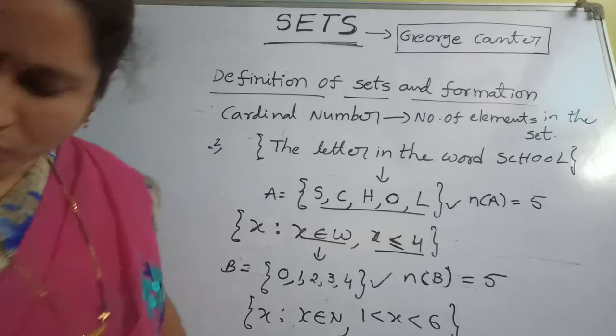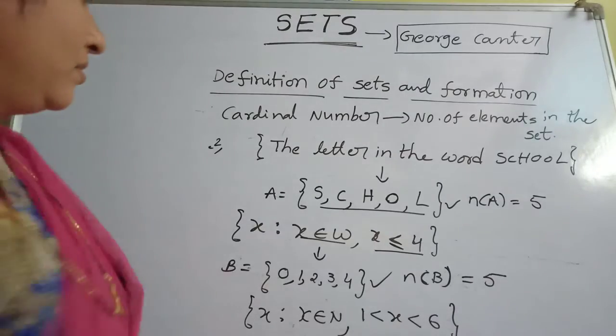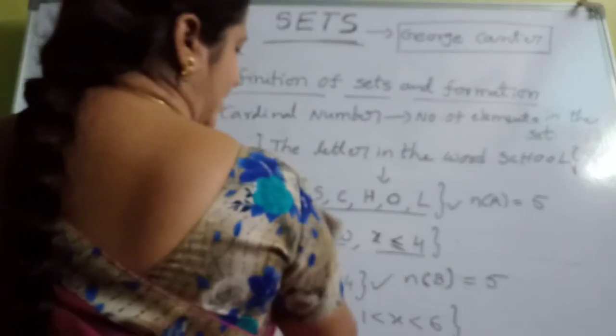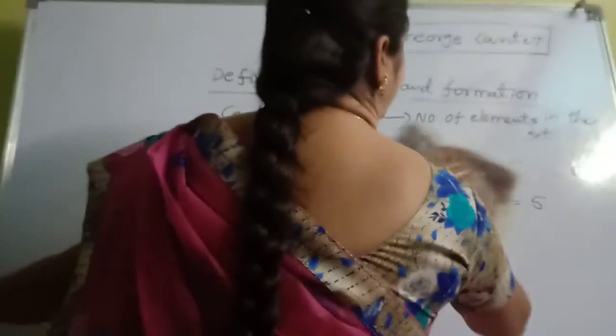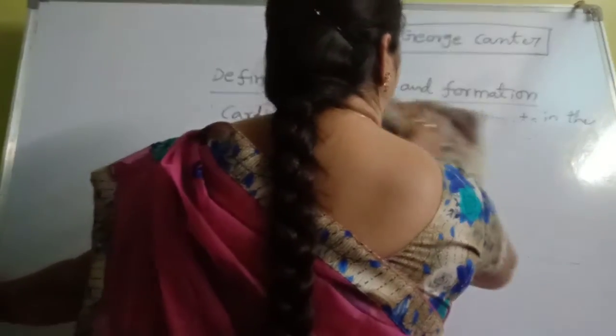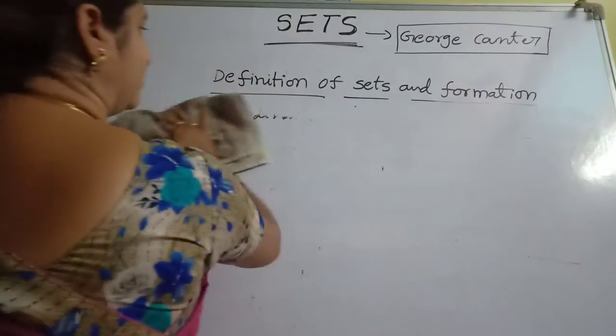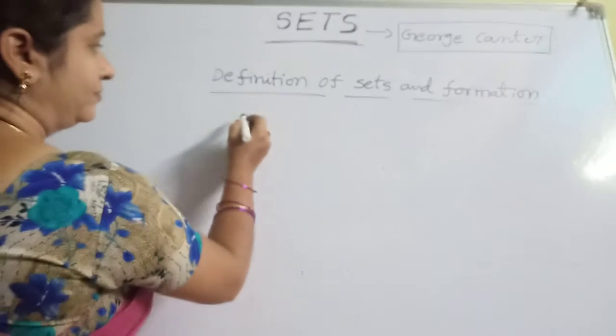Now we take some more examples. Conversion of set builder form to roster form and roster form to set builder form. Understand? Next example.